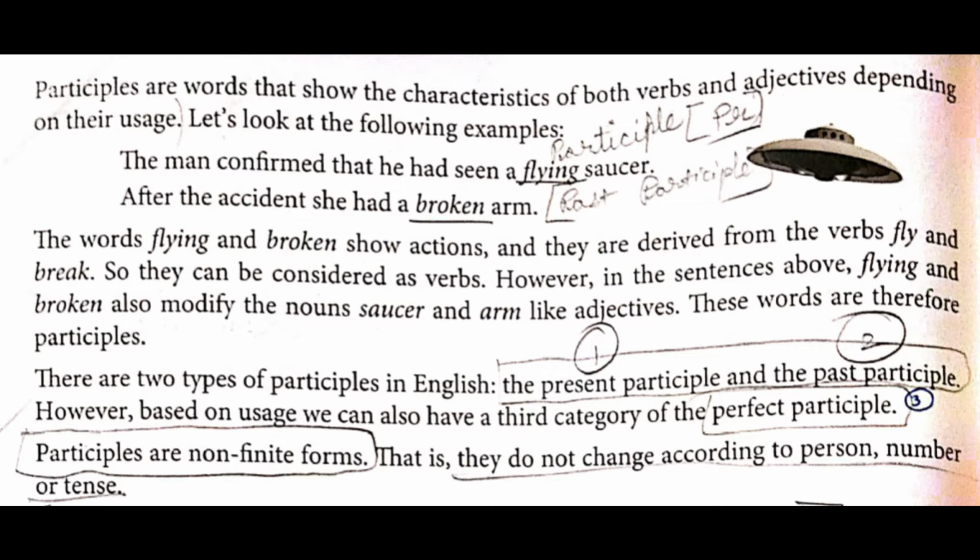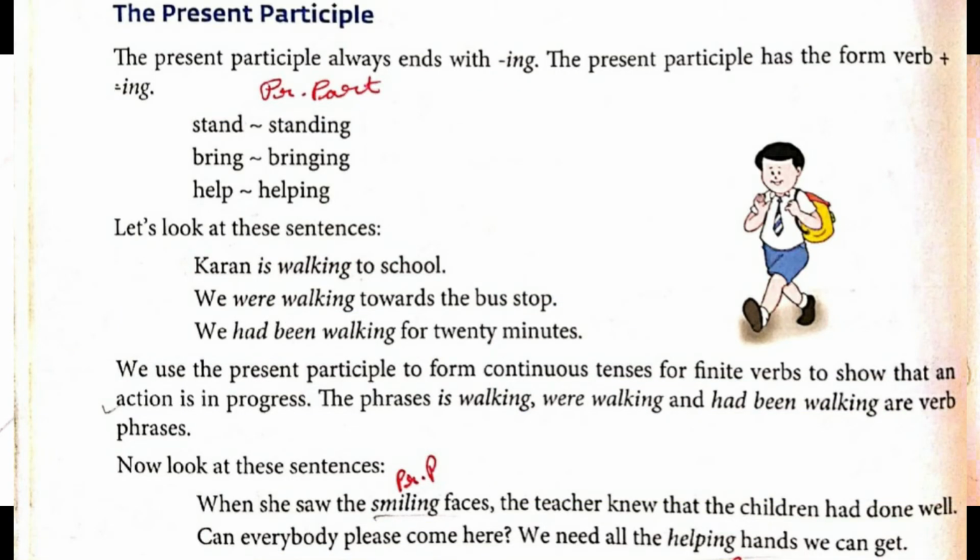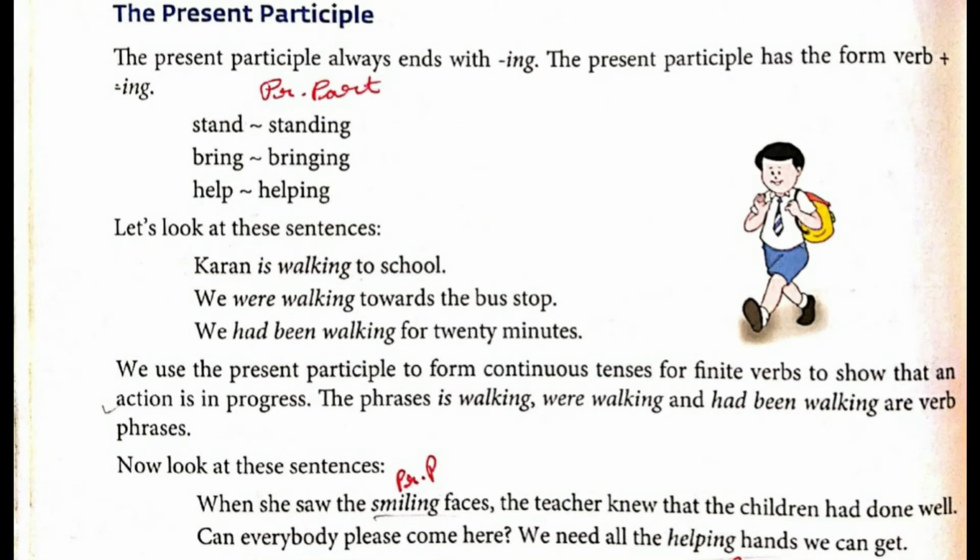Now we shall learn in detail about the present participle. The present participle always ends with ing. The present participle has the form verb plus ing. For example, if it is stand, then the answer will be standing.